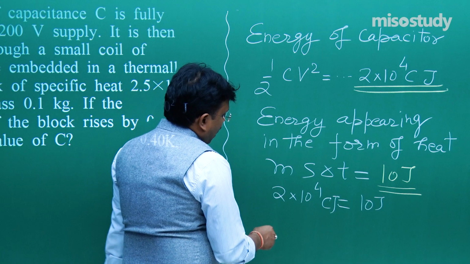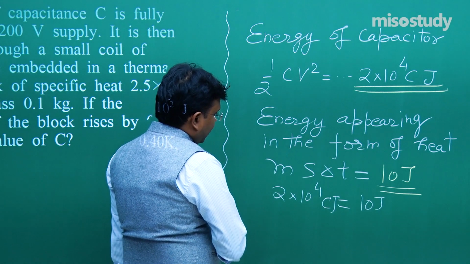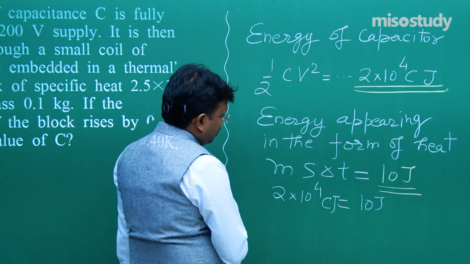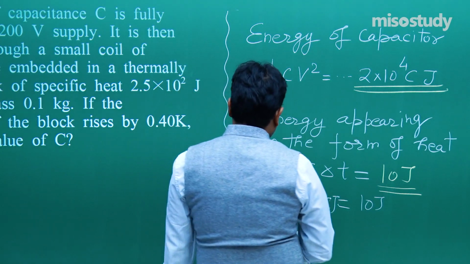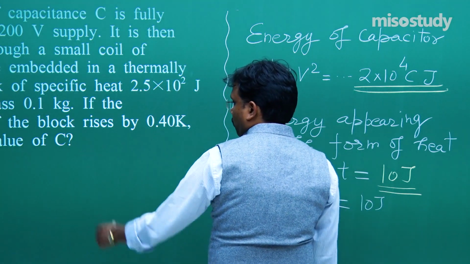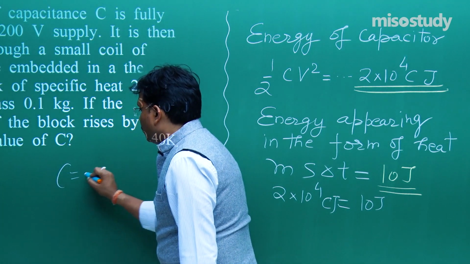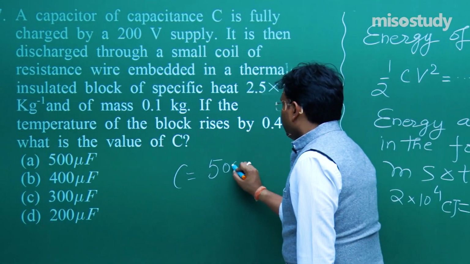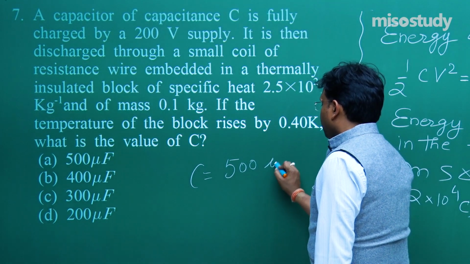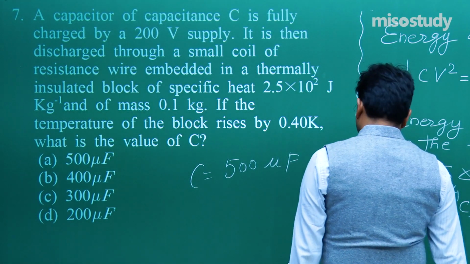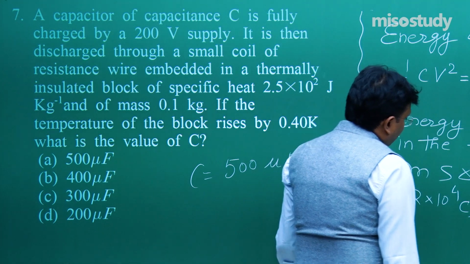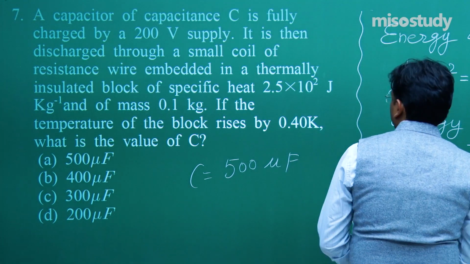So after solving, you get the value of C as 500 microfarad. So C is equal to 500 microfarad.